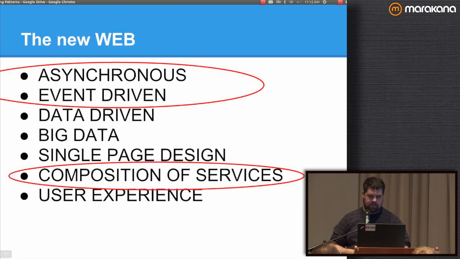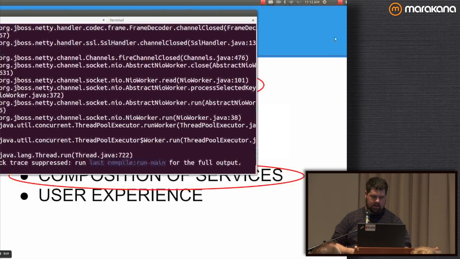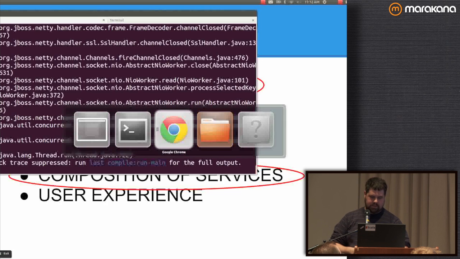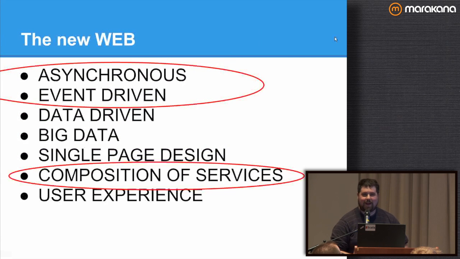All right, the basic gist of this talk is we have a big stack trace, never mind. Okay. That's because of my network, I think.